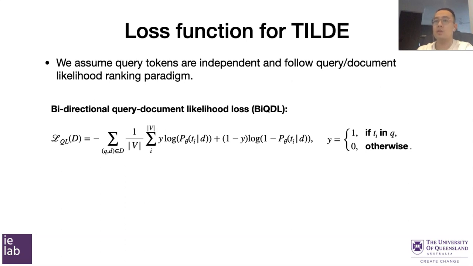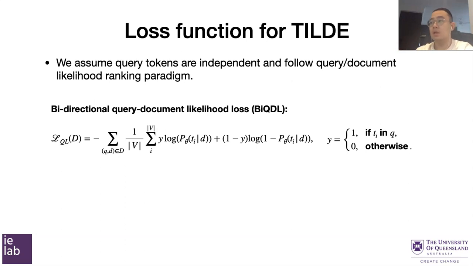So this BiQDL has two directions. The first direction is the traditional query likelihood loss. For each relevant query-document pair in the training set, the model takes the document text as the input, and for each token in the vocabulary, or in other words, for each element in the query sparse vector, if the token is in the query, then the loss will increase the probability of generating this token.